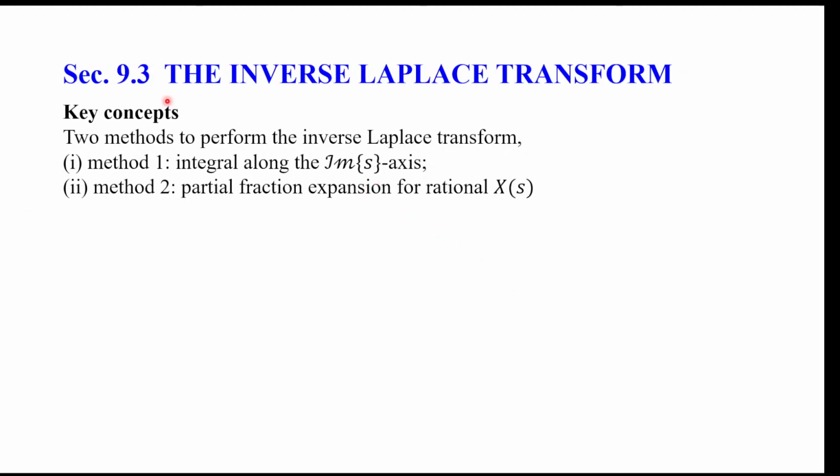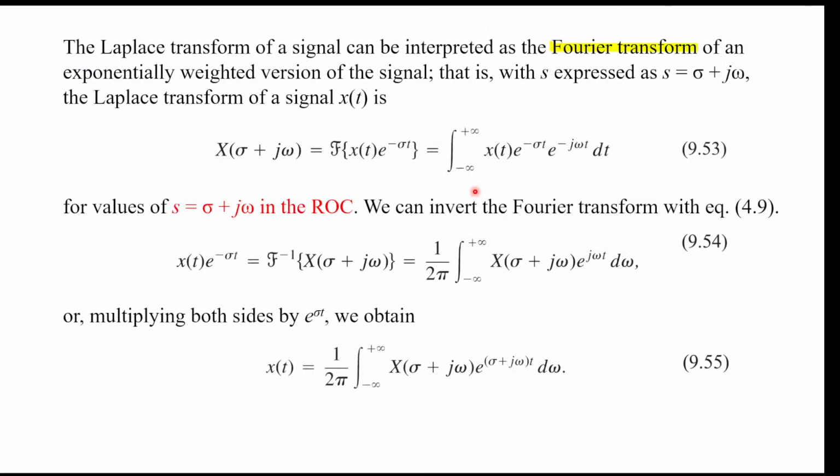The first method is that there is another integration that you do to get the inverse Laplace transform. But then we'll talk about rational functions, where the important part is the rational function. We can do the inverse Laplace transform by just doing partial fraction expansion and using known Laplace transform pairs to do the inversion, kind of like what we do when we use the Fourier transform to solve differential equations. Those are the two methods we'll be talking about today. Let's first look at the integration.